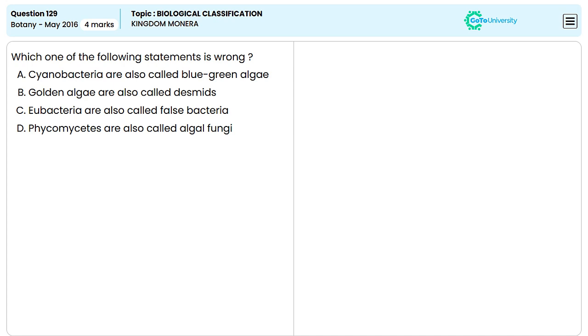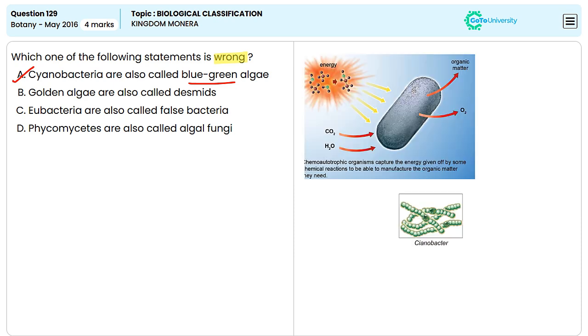Which one of the following statements is wrong? Option A, cyanobacteria are also called blue-green algae. This is a true statement.